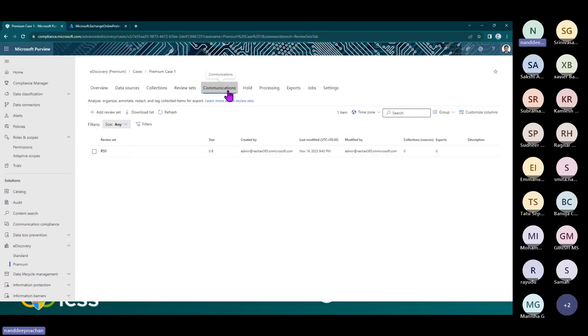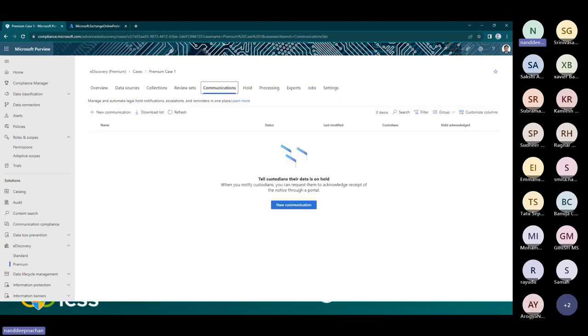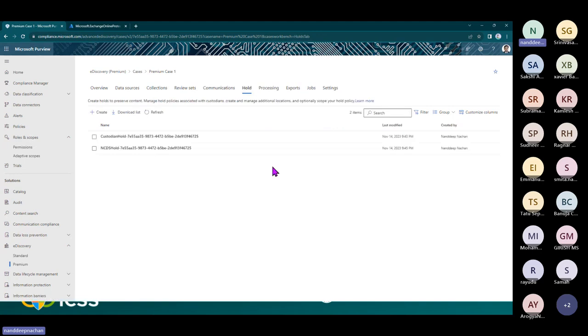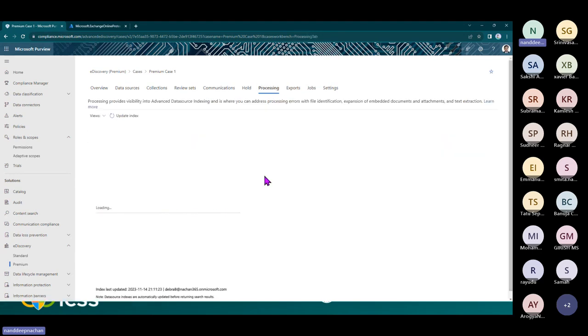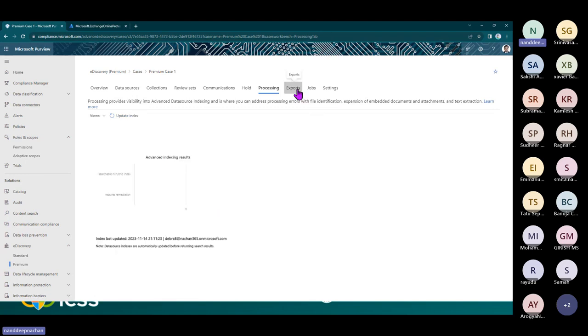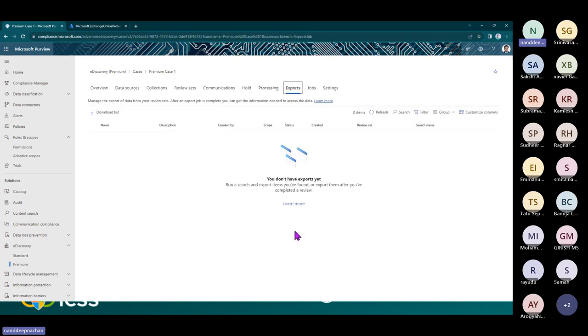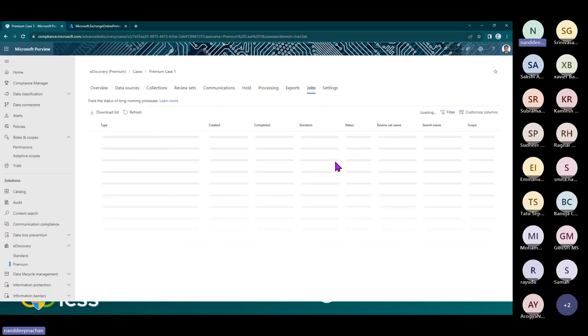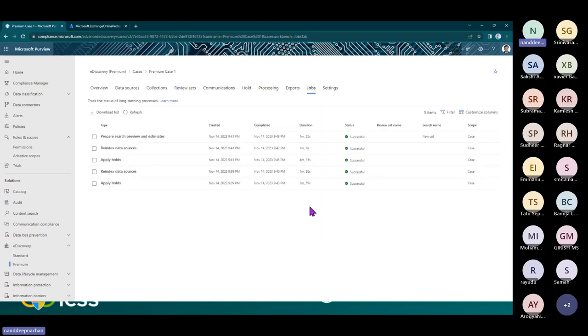Then here we have communications. For example, if you want to create a new communication to tell the custodians about their data being on hold, you can do that. And these are the holds that we have seen the same as in eDiscovery Standard as well, so you should be able to create a hold. Processing will help you see how the processing is happening on the data, and you get a chance to update the index from here. Exports will help you export the data or the information that you have there for eDiscovery Premium. And jobs are the jobs running in the background to apply the hold, reapply the holds, reindex the data sources, and everything.